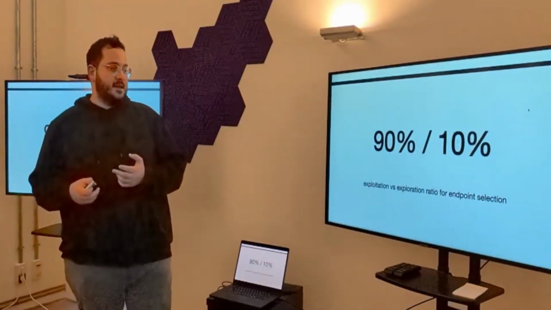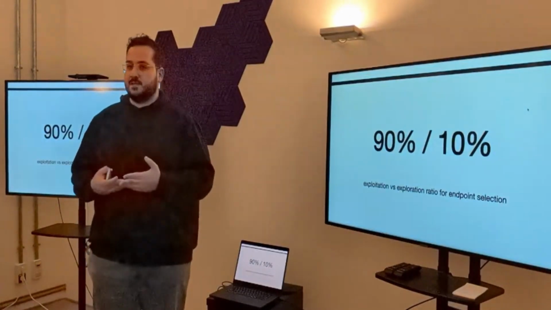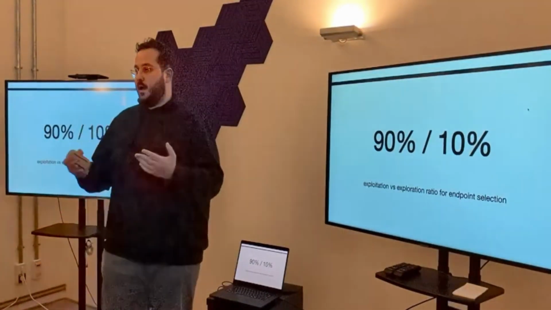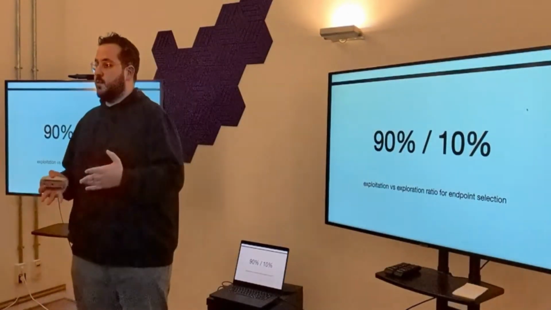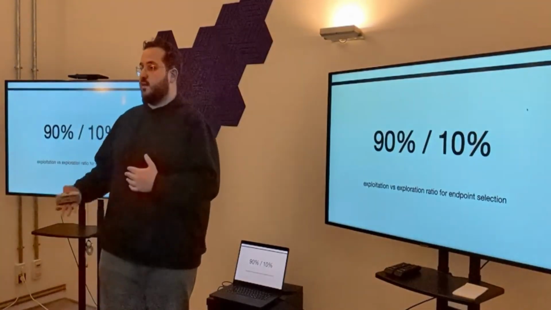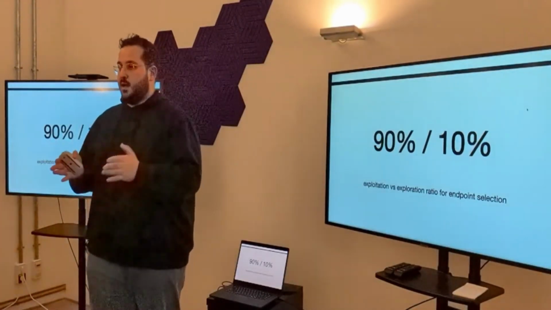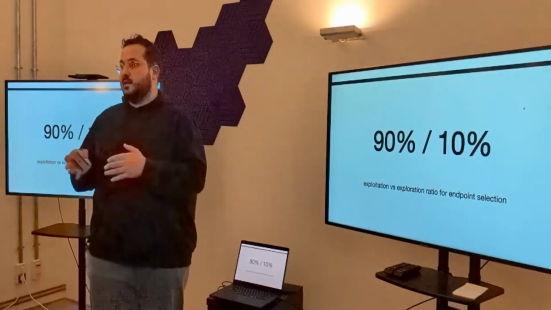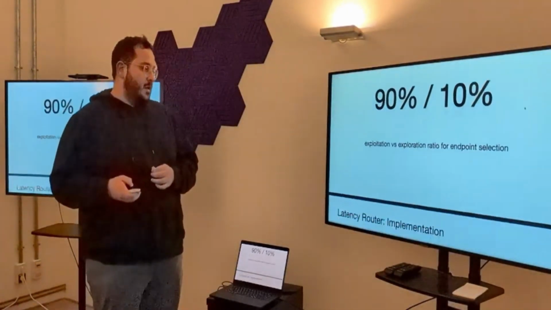We have set up the latency router to give us 90% of its own data, and 10% it explores. So for the majority of the calls, we get the best decision that we know we can have, and for 10% we try to discover a new fastest route. So we don't stick in a minimalistically best position.